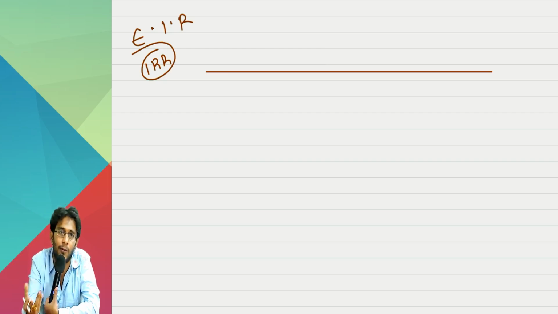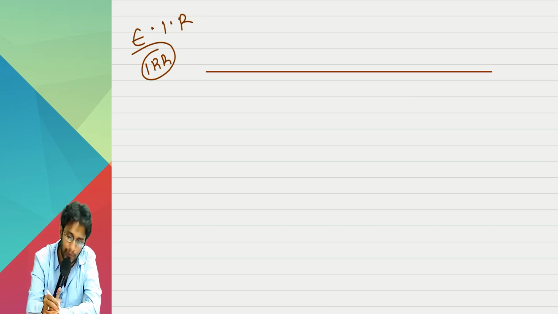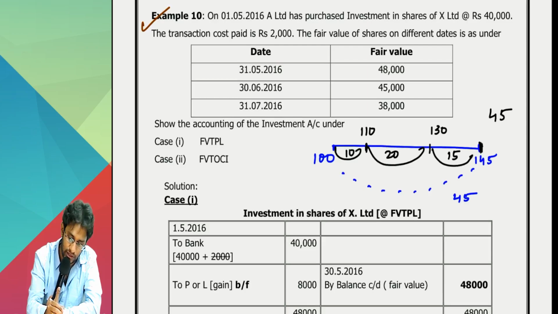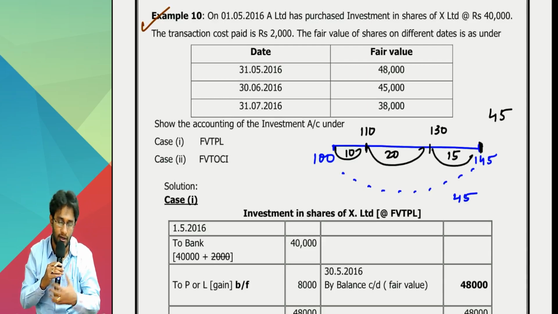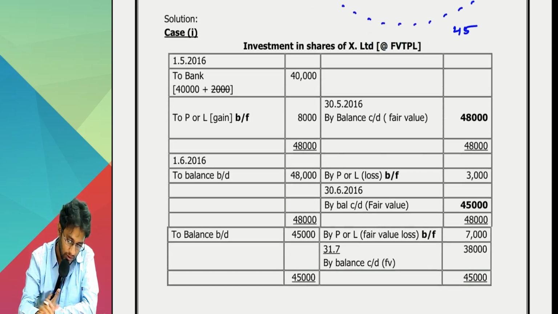Even if it comes, the amount we don't know. How can you apply EIR? You cannot apply EIR there. EIR can be applied only when cash flows are fixed. When cash flows are fluctuating, IRR cannot be calculated. So when the calculation is impossible, how will you account with that? You can't do that. So since it's related to shares, you have to do it without EIR. Let's see the first case.